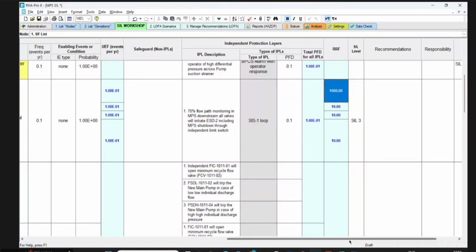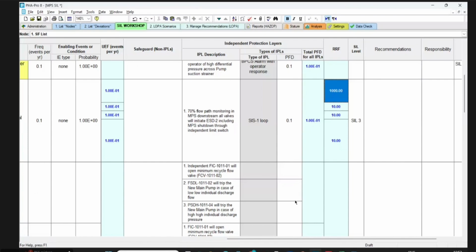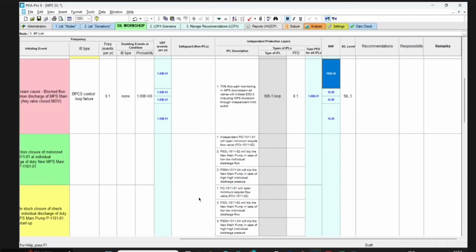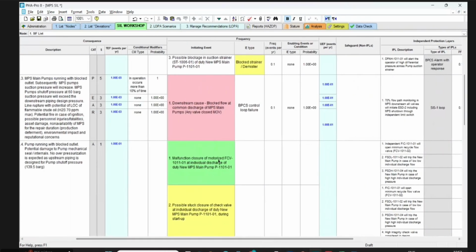Yes. I would say that if 1000, it can be SIL 2 also, because 1000 means 100 to 1000 SIL 2 and 1000 to 10,000 SIL 3. Either you can justify SIL 2 or SIL 3. But my opinion, I would not jeopardize what Ananda is saying. I would say that let us review the percentage of occupancy, if you have any problem.